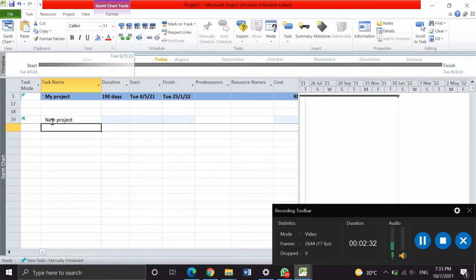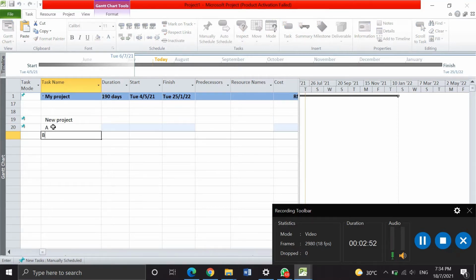I can add tasks under the new project. I will name them task A, task B, and task C.